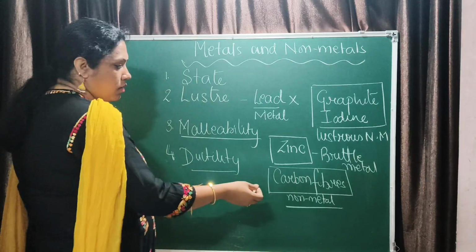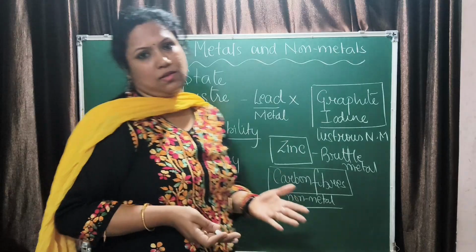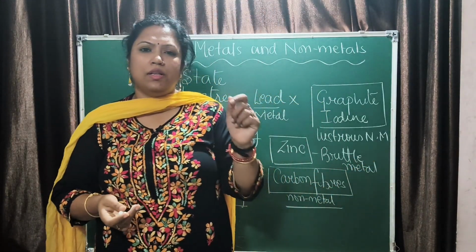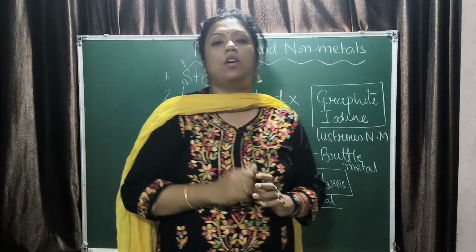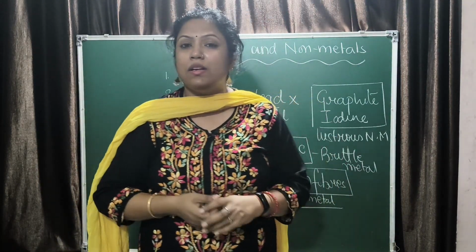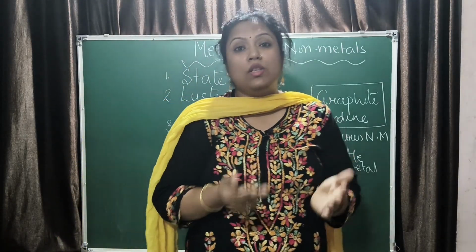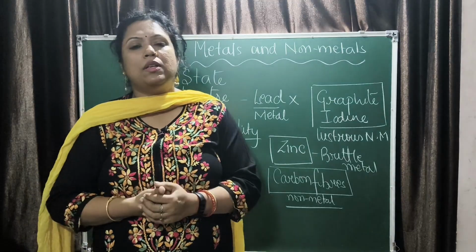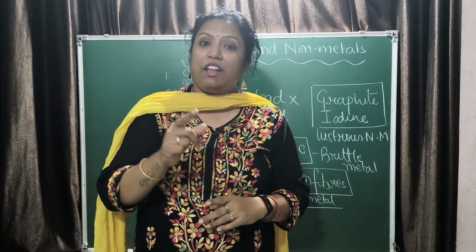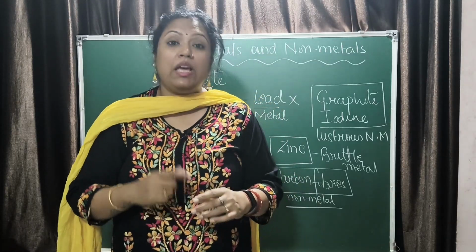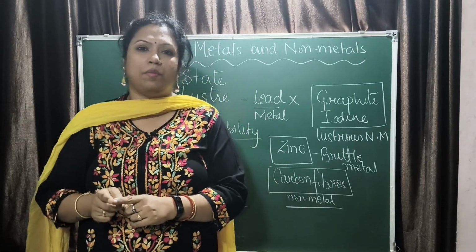Next we talk about sonority. You can say sonorous. Metals are sonorous. Have you heard the bell ringing? It gives you a continuous sound. That is called being sonorous. So metals are generally sonorous and non-metals are non-sonorous. Conductivity. Metals are good conductors of heat and electricity. Non-metals are bad conductors of heat and electricity. Now there is an exception again. Graphite, which is a form of carbon, is a good conductor of electricity, unlike the other non-metals.